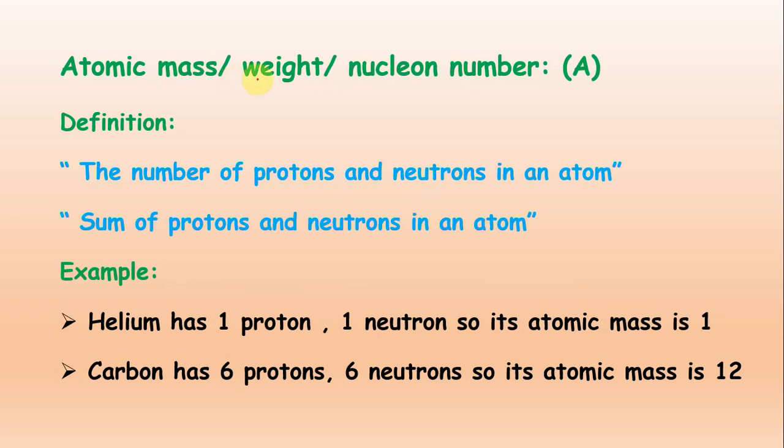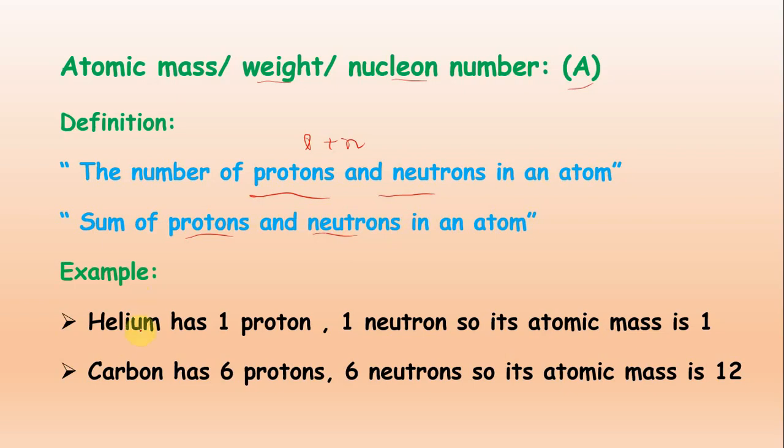Now what about atomic mass, weight or nucleon number? That is represented by the capital A. The number of protons and neutrons means P plus N. The sum of protons and neutrons in an atom is called the atomic mass or atomic weight or nucleon number, or in other words we can say the sum of protons and neutrons in an atom is called the atomic weight.